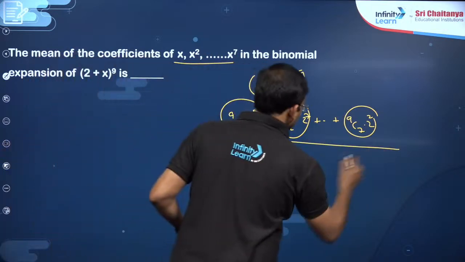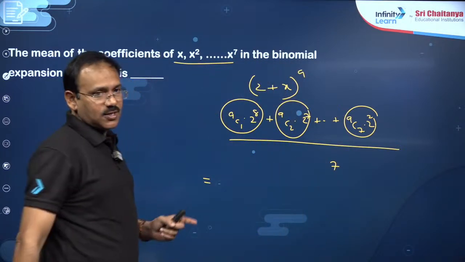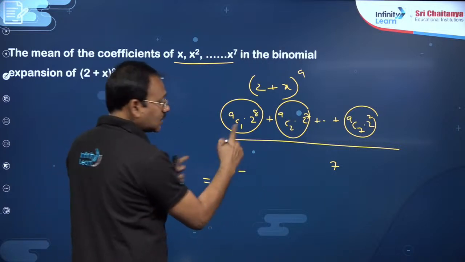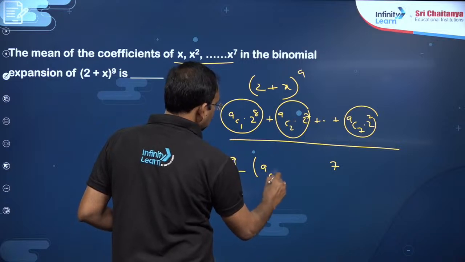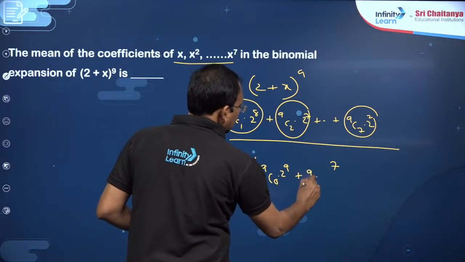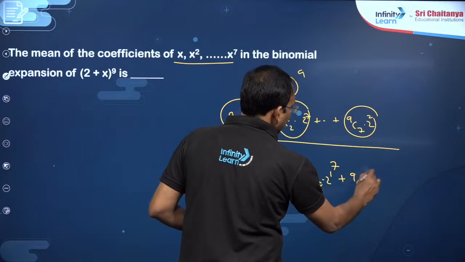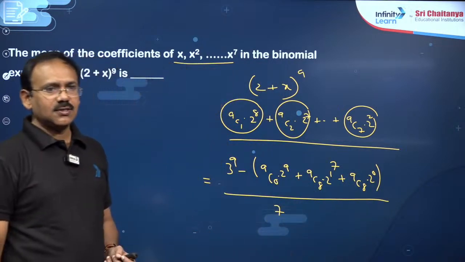So the total is 3 power 9 minus the rest of the terms, which are 9C0 2 power 9 plus 9C8 2 power 1 plus 9C9 2 power 0, all divided by 7. You just simplify this and you will get the answer.